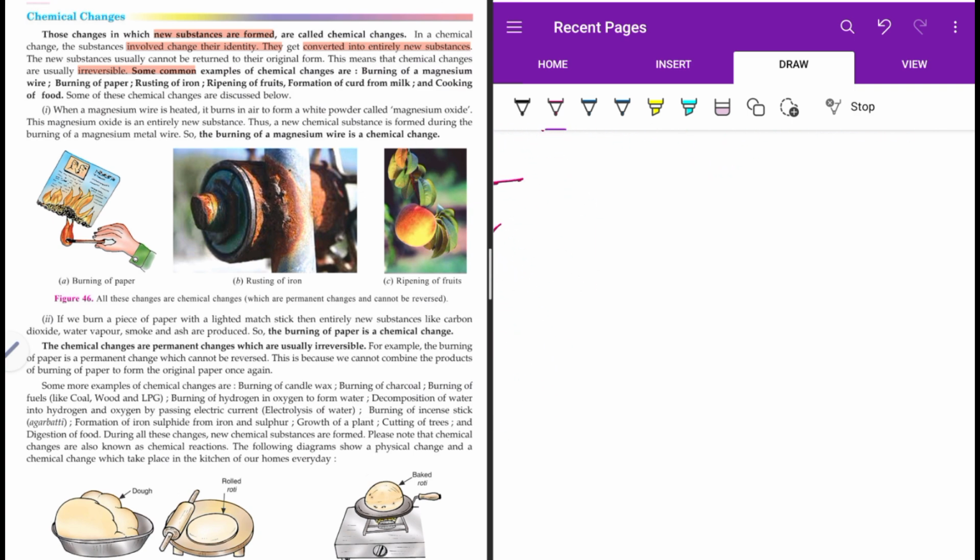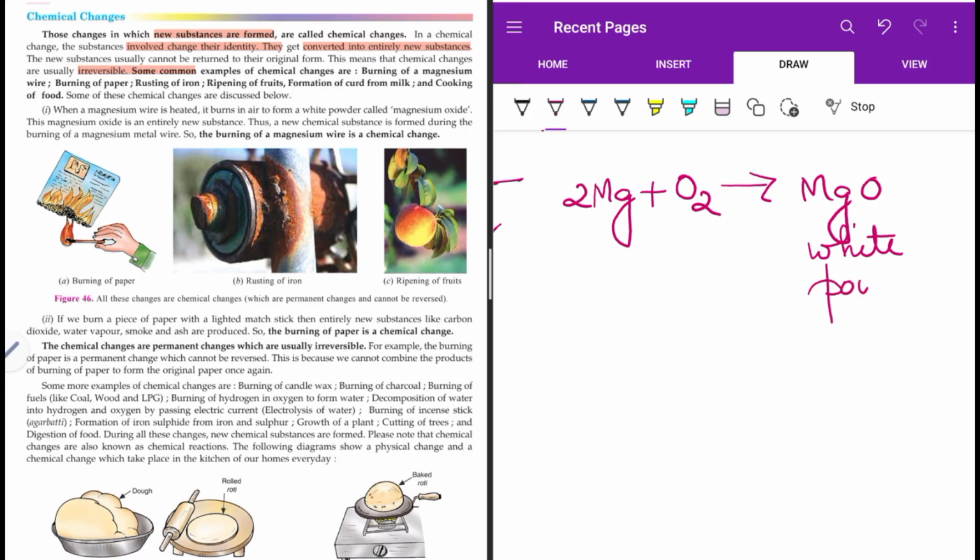When you burn magnesium, magnesium is Mg. If it is in ribbon form or wire form, burning means reaction with oxygen. It forms a new substance which is known as magnesium oxide. This magnesium oxide is a white or grayish powder, and this burning or combustion process takes place with a dazzling light. So it is an irreversible change. Why? Because if I want to get back the magnesium and oxygen, I cannot.